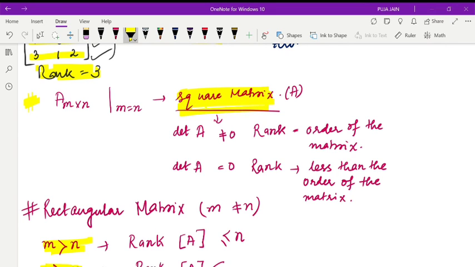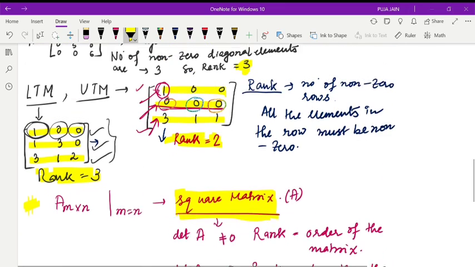So this is all for today. In the next lecture, the next video, we will deal with problems regarding rank, matrices and differential equations.